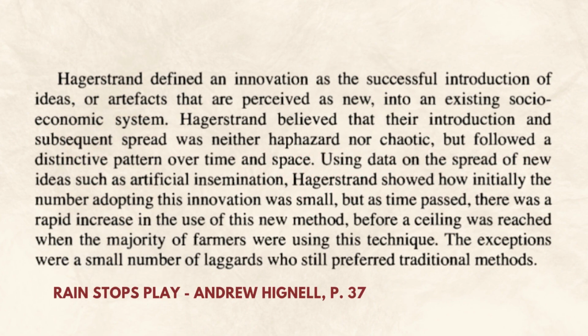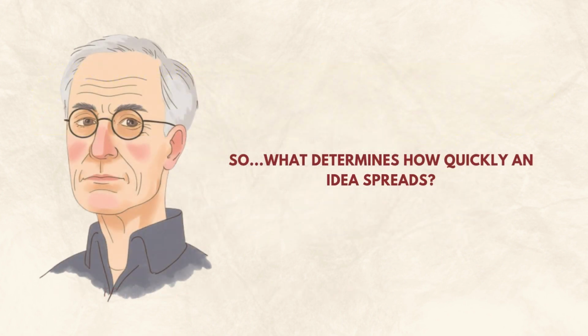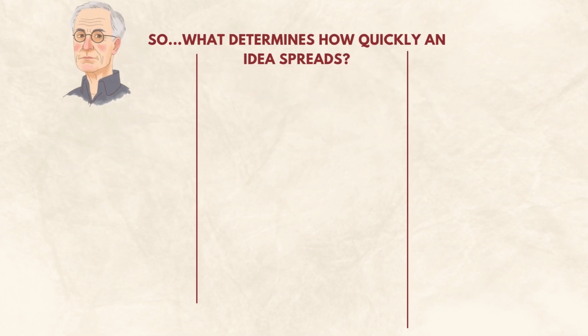We define an innovation as a new idea or technology that is successfully introduced into an existing socio-economic system. But here's the key: he showed that adoption isn't chaotic. It follows a pattern. So, what determines how quickly an idea spreads? Hagerstrand identified three main factors.